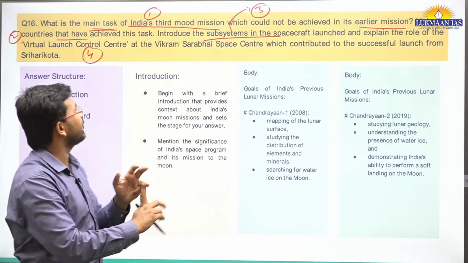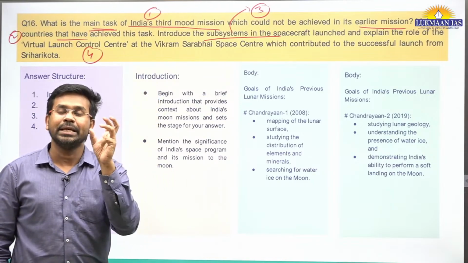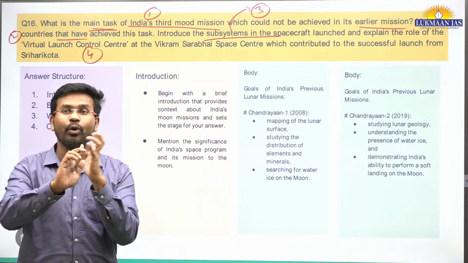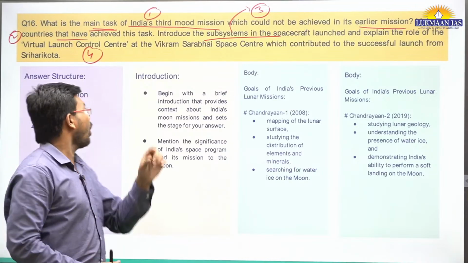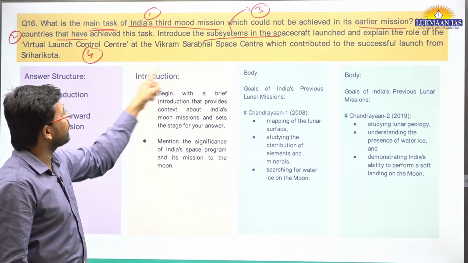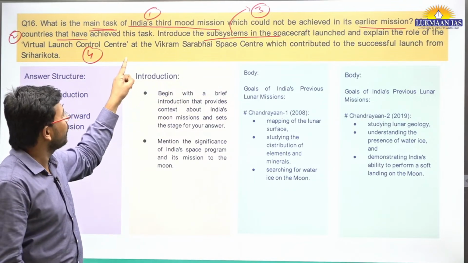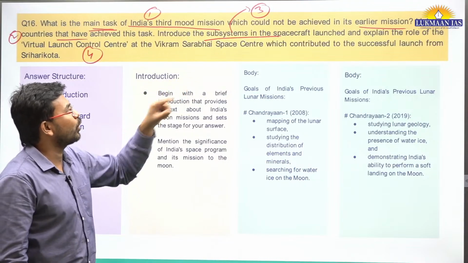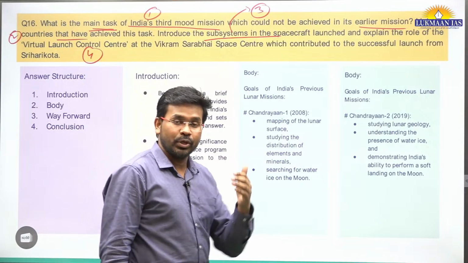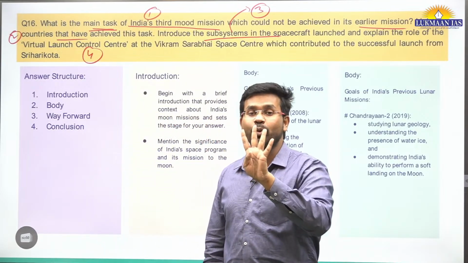Third, they are asking about the subsystems, which means you need to introduce the payloads of the Chandrayaan-3 mission. Fourth, they are asking about the role of the virtual launch control center at the Vikram Sarabhai Space Center, VSSC, which contributed to the successful launch from Sriharikota. So these are the four prominent parts to answer this question.